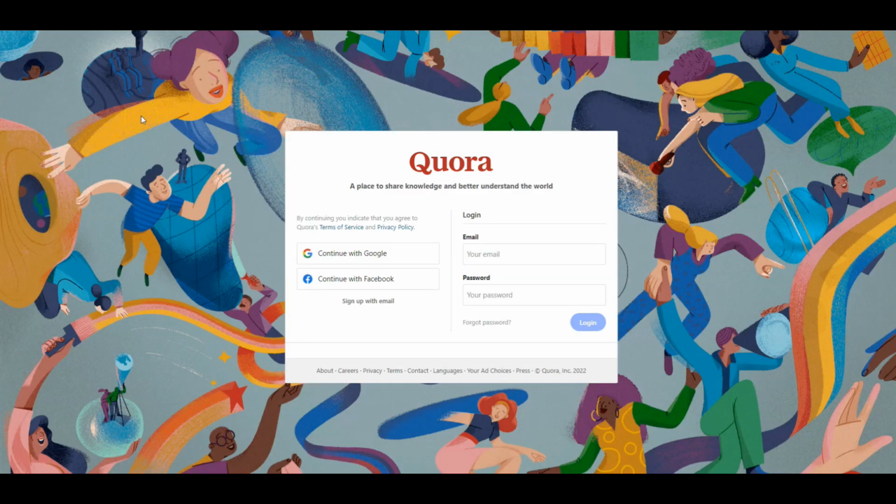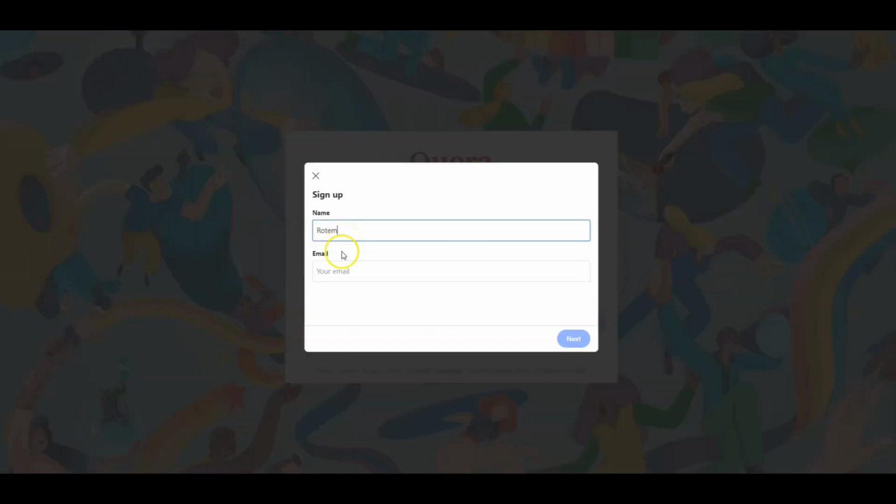I will start by signing up for a new Quora account, so we will have zero reputation. No bad reputation or good reputation. We will click sign up with email, then enter the name and email.